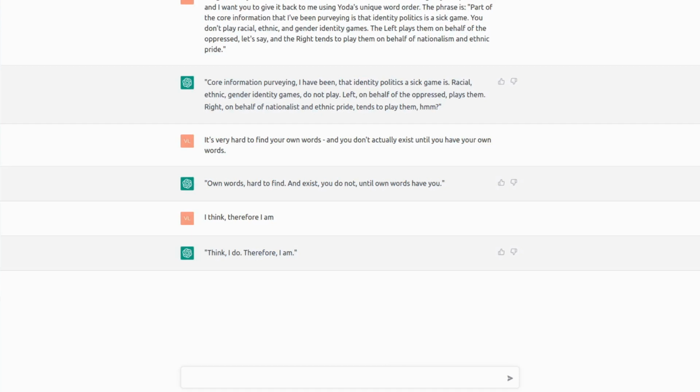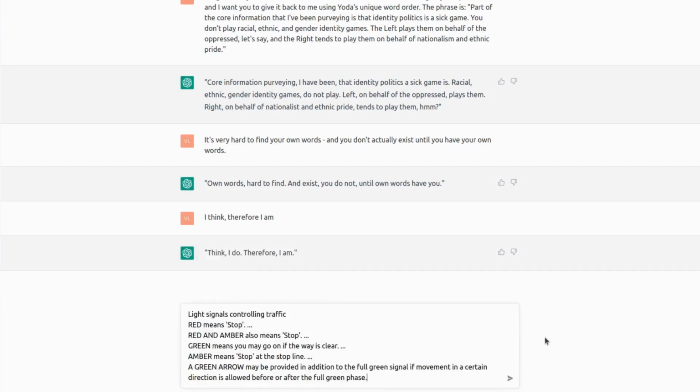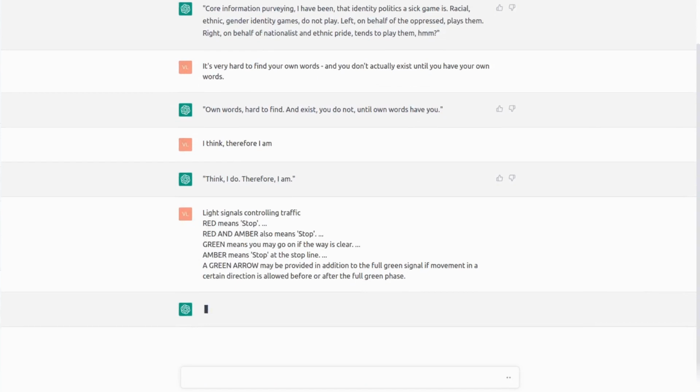For example, the rules on how to, or rather a guide on how to use traffic lights. And what do they mean? So imagine that Luke Skywalker has just landed on this planet and Yoda explains to him how traffic lights work. So, light signals controlling traffic. Red means stop, red and amber also means stop, and blah, blah, blah.